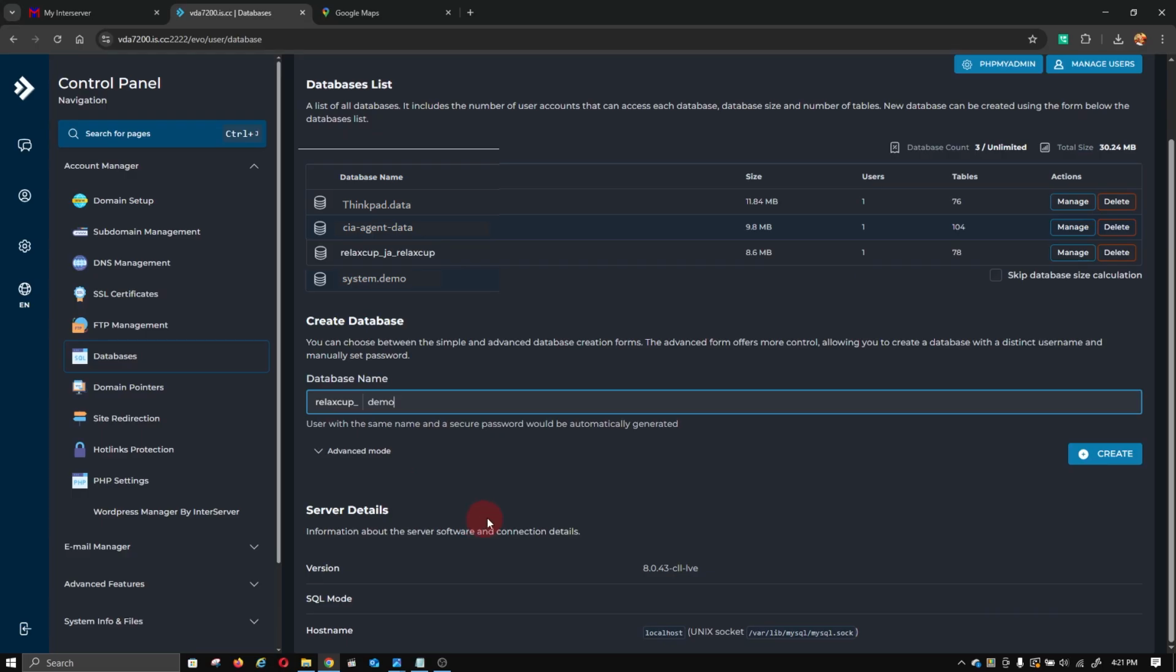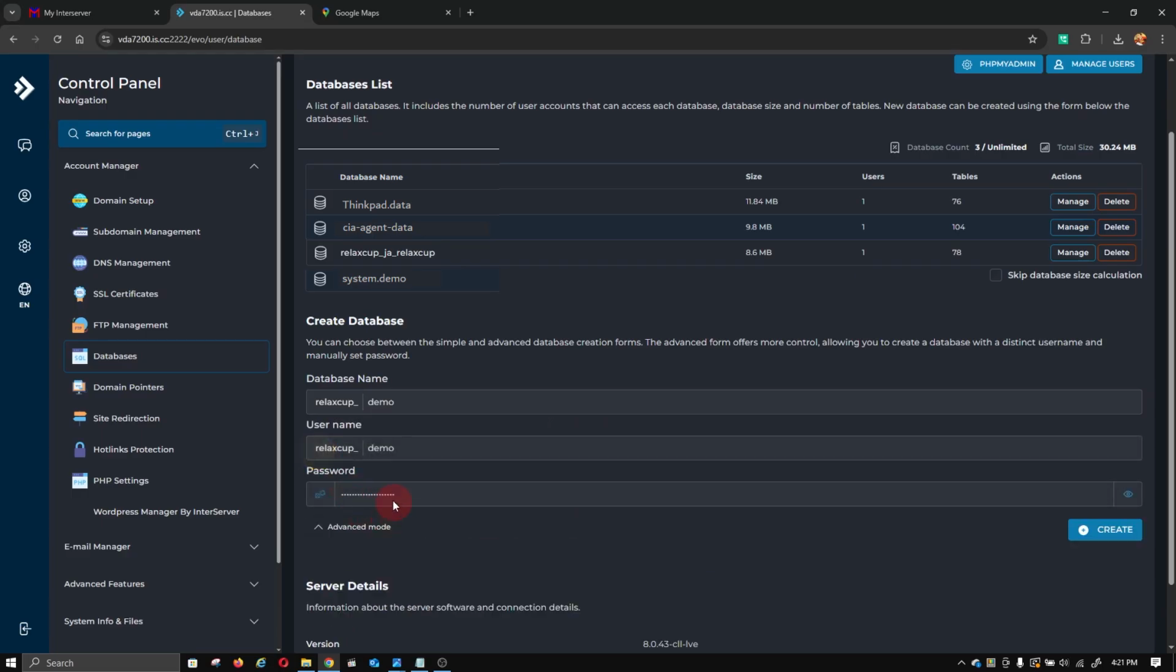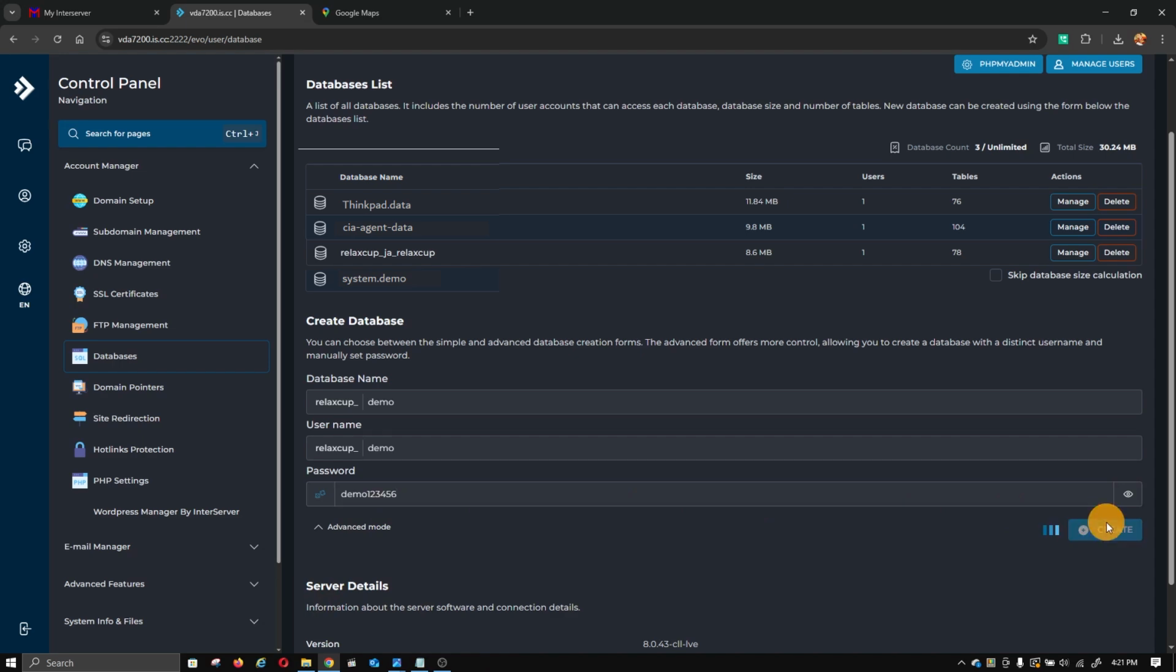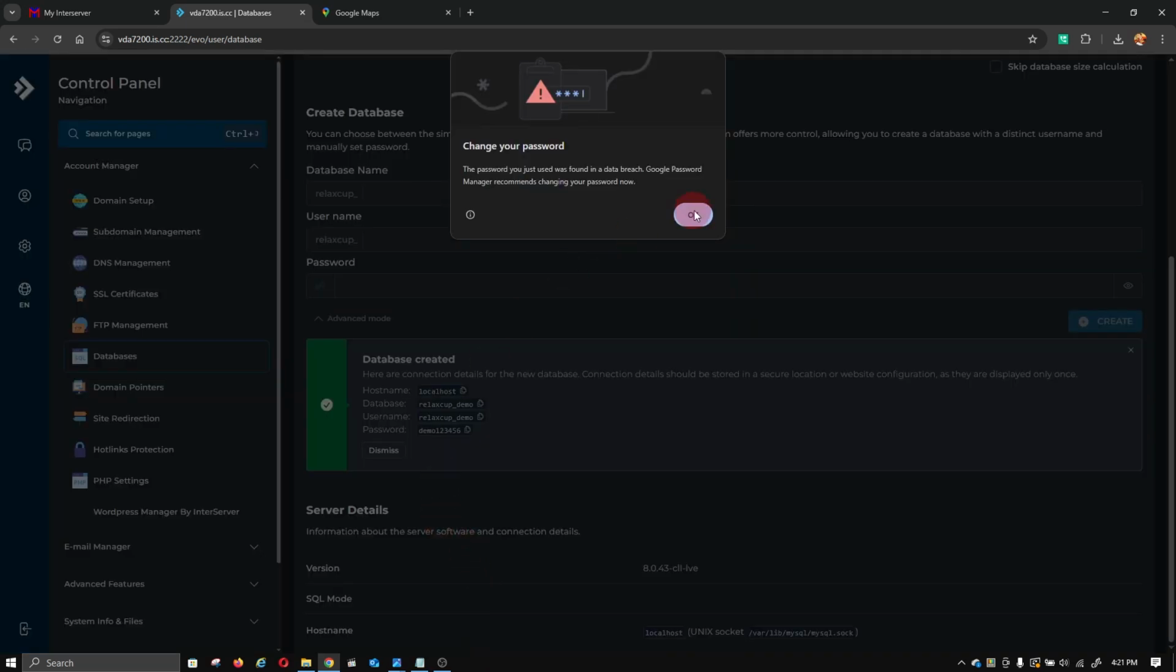And now you can click here, advance. So username could be demo, and you can put the password here. Let's say I put the password here. So instead of a generated password, I can put demo 1, 2, 3, 4. Yeah, that's okay. So demo 1, 2, 3, 4, 5, 6. So that's a demo. Then create.